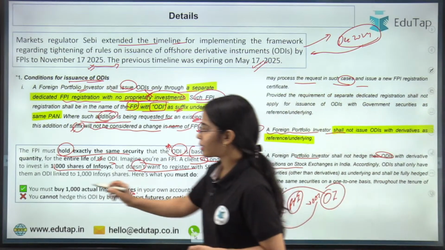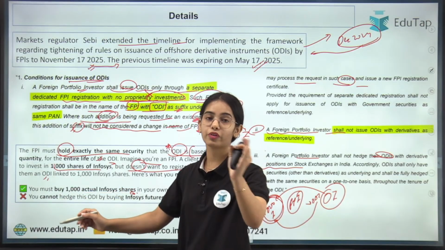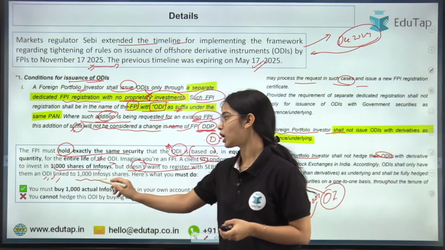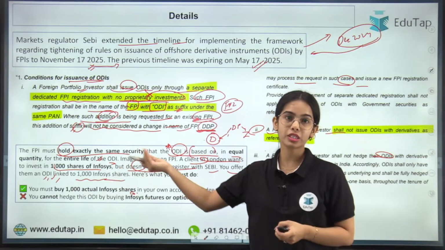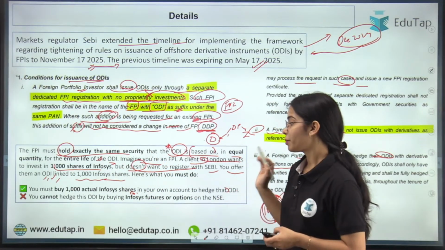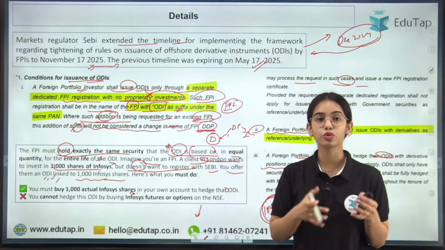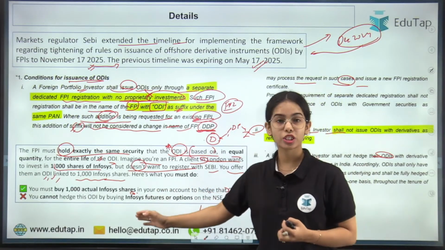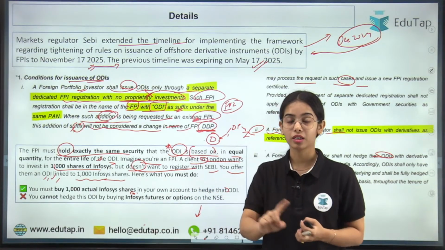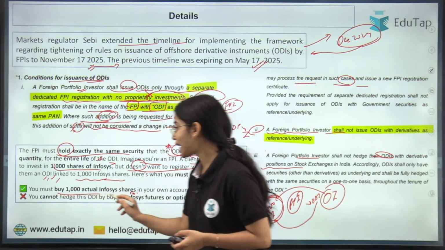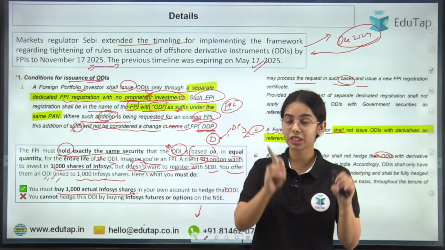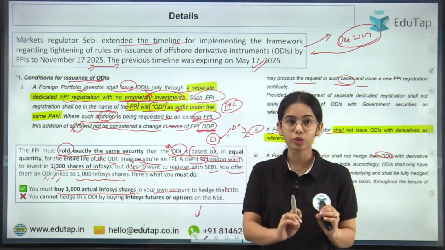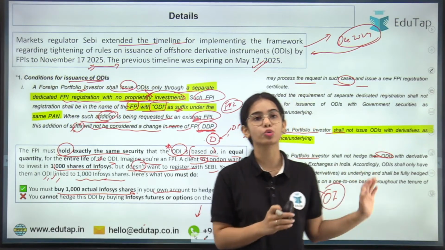Now you offer them an ODI. So you are an FPI, you offer an ODI to the investor linked to 1,000 Infosys shares. But let's say you do not have the 1,000 Infosys shares, you only have futures, or you have an option on the 1,000 Infosys shares. That is wrong. That cannot be done. You must buy 1,000 actual Infosys shares in real time, and you should have these 1,000 Infosys shares in your demat account. Then only you can issue the ODI.